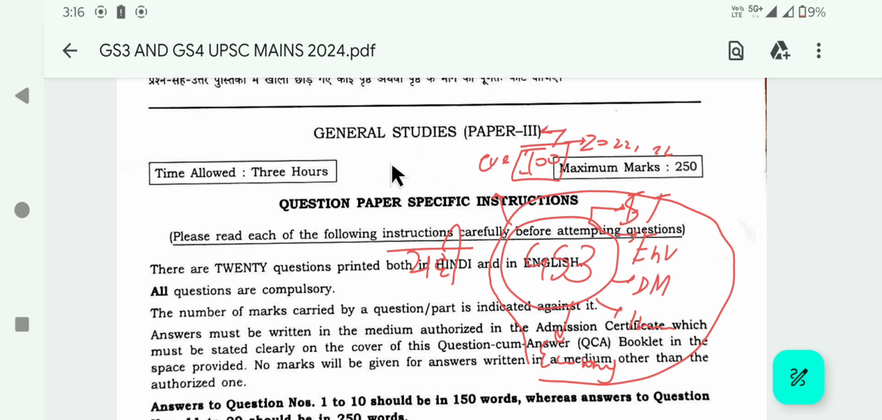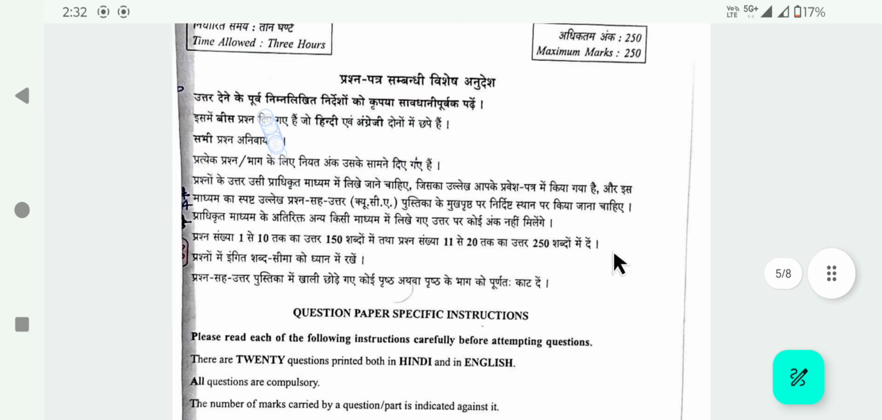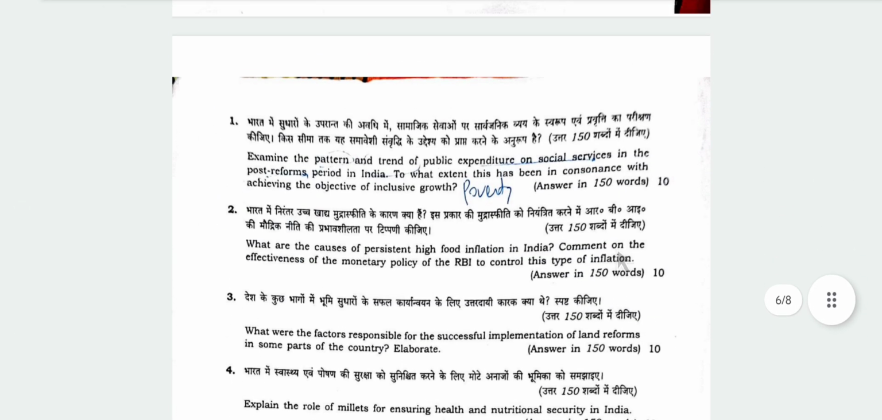Now let's look at the questions. Coming to question number 1: Examine the pattern and trend of public expenditure on social services in the post-reforms period. To what extent has this been in consonance with achieving the objective of inclusive growth? This question is about inclusive growth, and about examining the pattern and trend of public expenditure on social services.